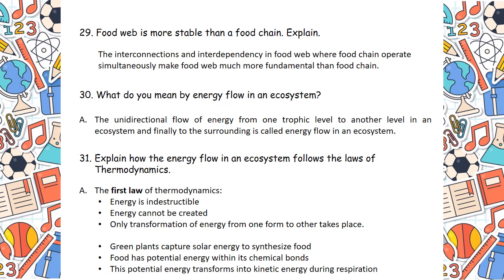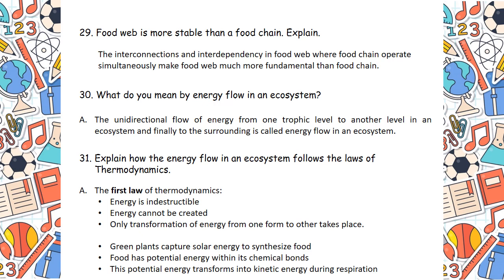Question number 31. Explain how the energy flow in an ecosystem follows the laws of thermodynamics. The first law of thermodynamics, we all know that energy is indestructible, energy cannot be created, only transformation of energy from one form to another takes place. So you got these 3 bullets. Now you come to the 3 bullets again I have written. Green plants capture solar energy to synthesize food. Second, food has potential energy within its chemical bonds. The potential energy transforms into kinetic energy during respiration.